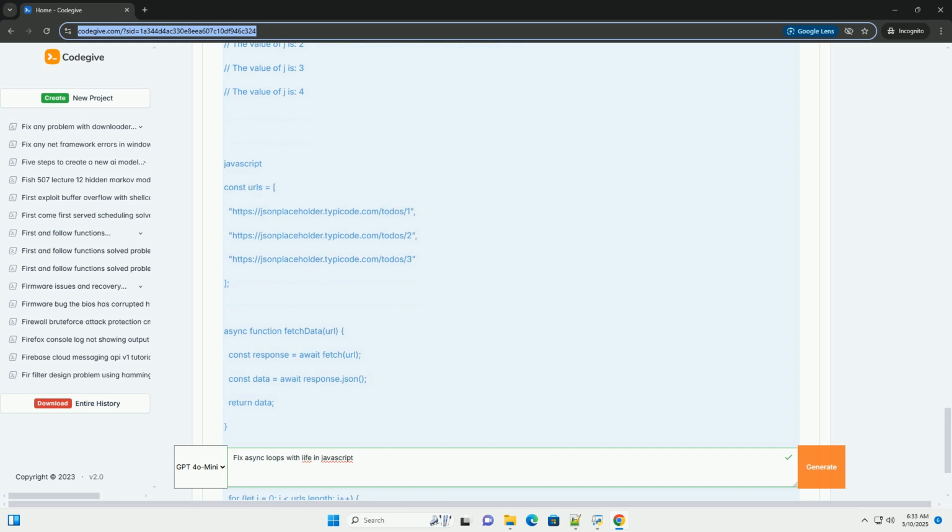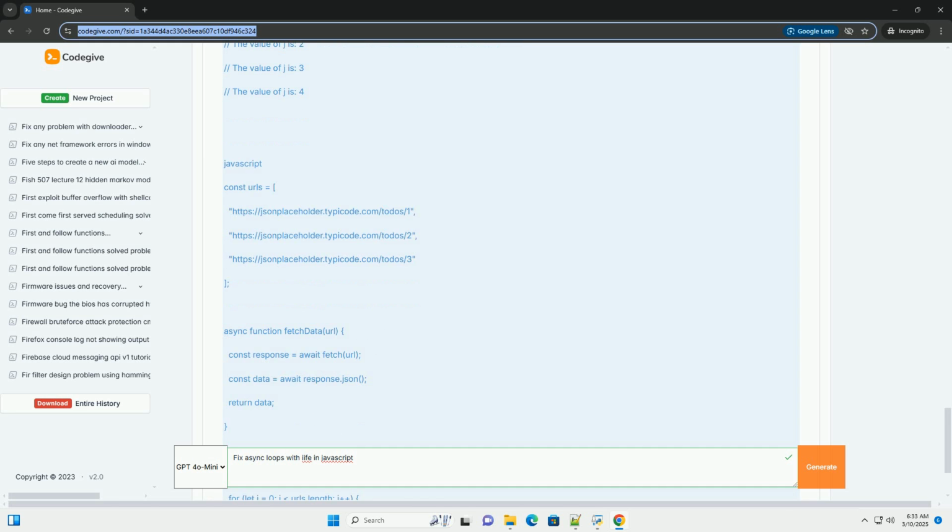In this sequential version, we don't need an IIFE because the loop waits for each fetchData to complete before moving on to the next iteration. There's no issue with closures over changing variables. However, this approach is much slower than the parallel approach with the IIFE because it does not leverage the potential for parallel execution. 2. Replacing loops with map or forEach.